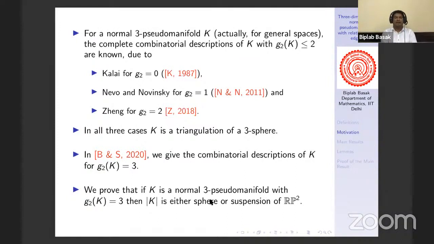So we prove that if K is a normal 3 pseudo-manifold with G2 equal to 3, then K, that is the geometric carrier of K, is either a sphere or a suspension of RP2. So all of you know what a sphere is. Now I define what a suspension of RP2 is. There are 2 ways we can define the suspension of RP2. One is combinatorial, another one is topological. For the time being, I postpone the combinatorial definition. So let's look at the topological definition.